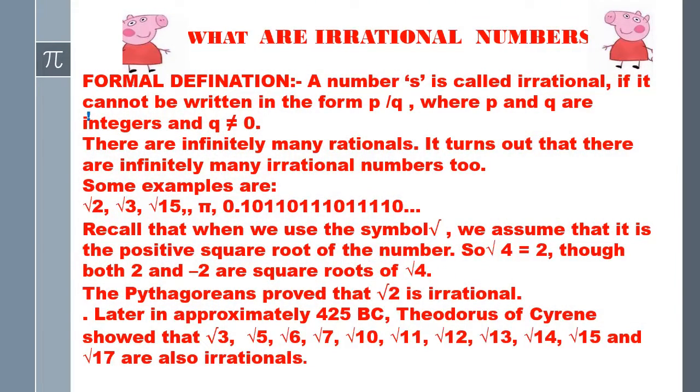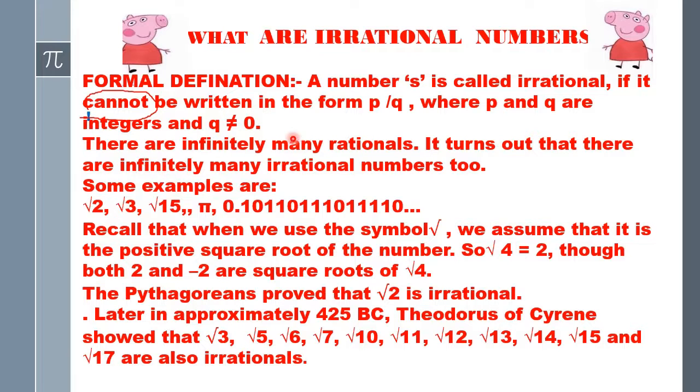Now let us understand the formal definition of irrational numbers. A number S is called irrational if it cannot be written, mind well, it cannot be written in the form P by Q, where P and Q are integers and Q is not equal to 0. So an irrational number cannot be written in the form P by Q.